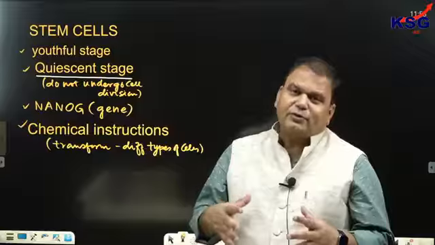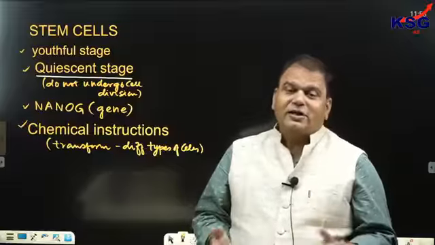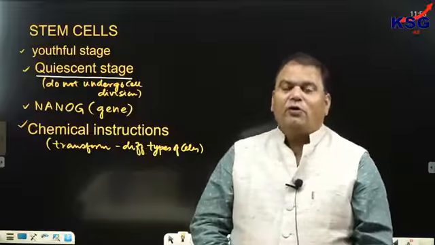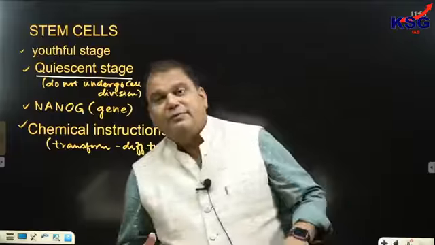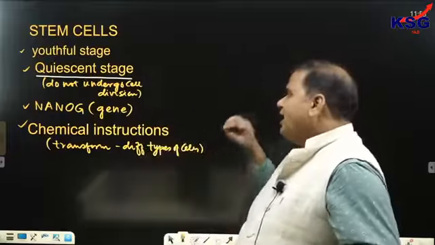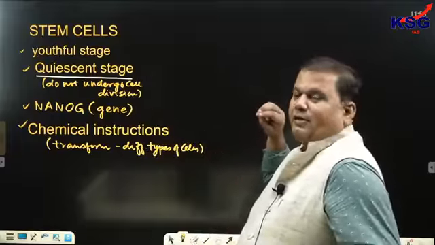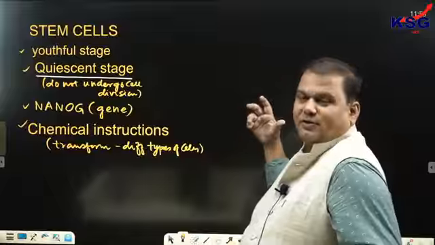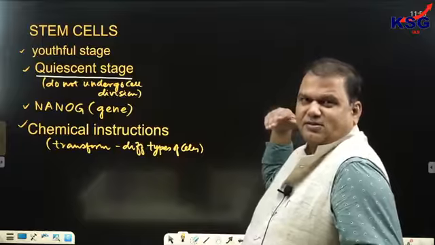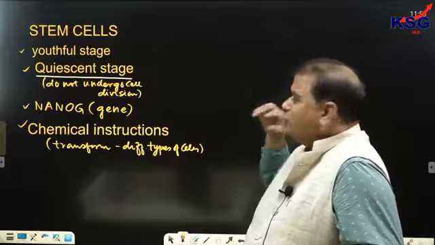can be utilized for making organs, and not only organs, but also for curing diseases and forming tissues. Write down.